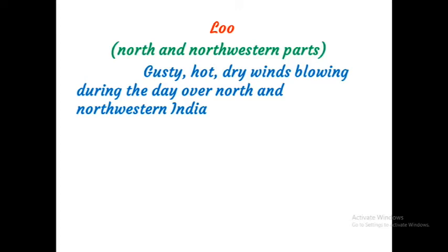Gusty, hot, dry winds blowing during the day over north and northwestern India are called Lu. Okay, children, Lu is a wind blowing over the north and northwestern part of our country. The next one is Kal Baisakhi.